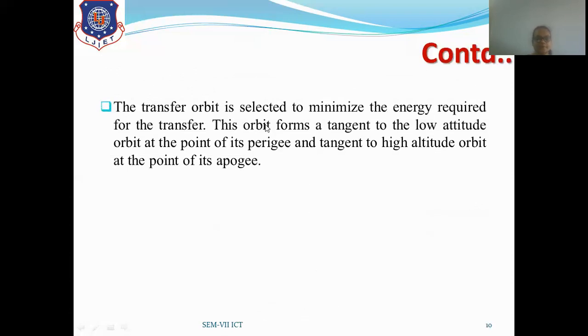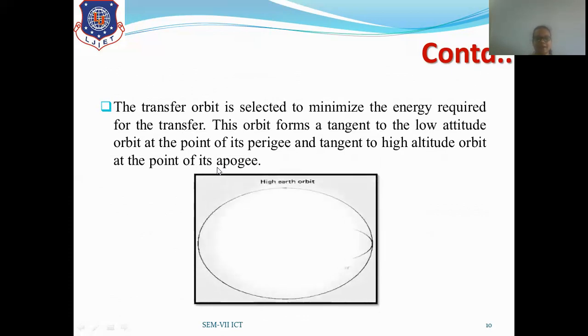The transfer orbit is selected to minimize the energy required for the transfer. This orbit is tangent to the low altitude orbit at its perigee, and tangent to the high altitude orbit at its apogee. If the distance is large, then the tangent will be at the apogee point. If the distance is low, then it will be at the perigee point.